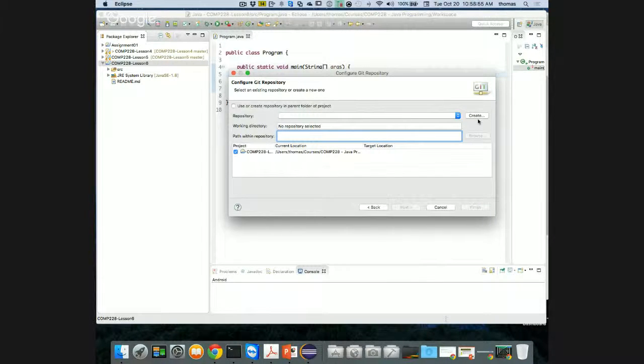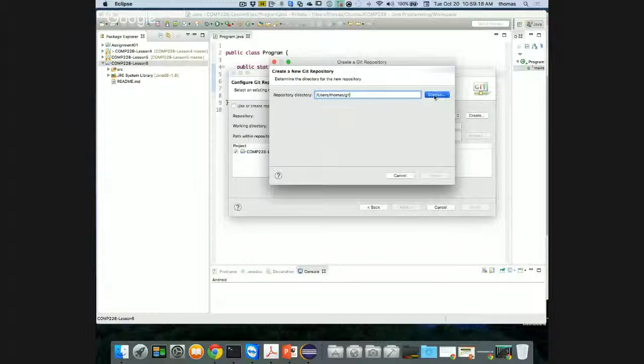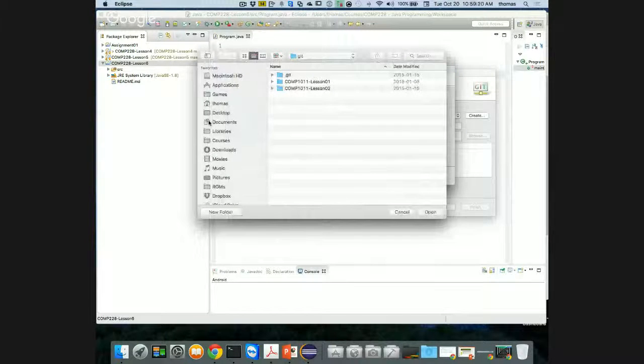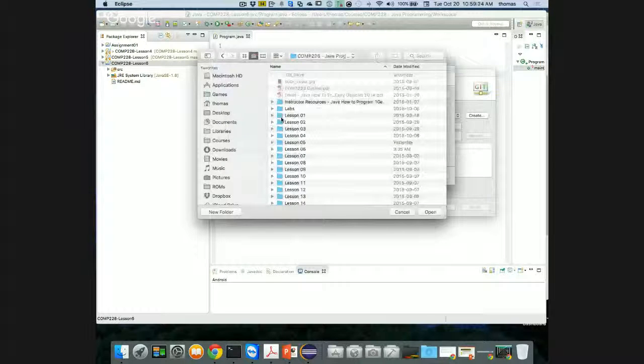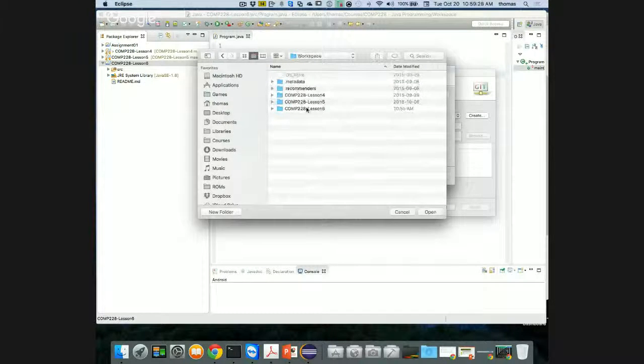If I click create, that would be bad too, because all it's going to do is try and create a new file. Let's try and mess this up. Okay, we're going to mess it up. I want to show you how to do this because this might cause a problem. If I click create like we normally do, so I'm not using the parent directory, and I'm clicking on my folder COMP228 lesson 6, and I click create here, it's going to ask me where. I'm going to have to point to where I want to look. So I'm going to go to courses, COMP228. I'm going to go back to workspace and look at this workspace. And then I'm going to press open.